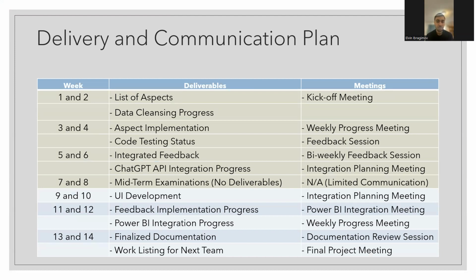So from point to point, I can say that first we made the list of aspects. That was our first kickoff meeting. We cleansed the data. We implemented aspects in the 3rd and 4th week. So this was our second meeting. Also, we tested the code. After that, we integrated feedback from the client, and we integrated the ChatGPT API. And lastly, we did the midterm exam. So there was no meeting.